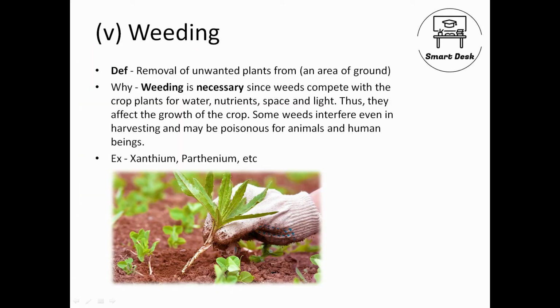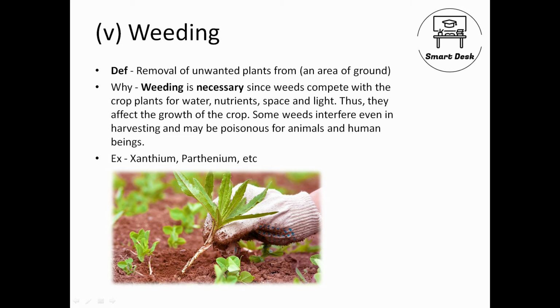What is weeding? So removal of unwanted plants. Why unwanted? Because they just suck all the nutrients and water, they take up the space, and they take up the light which was available to your plants, your crops. So you never want unwanted plants in your field, right? That is why we usually remove those unwanted plants, and this is known as weeding.